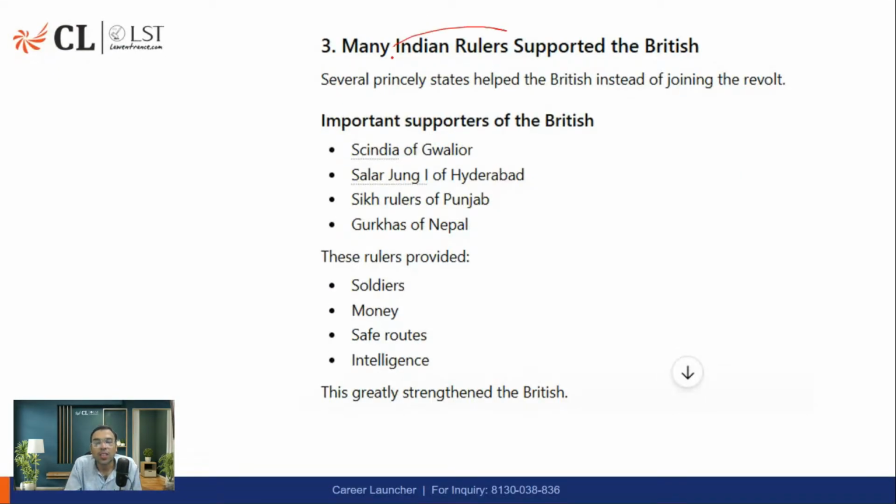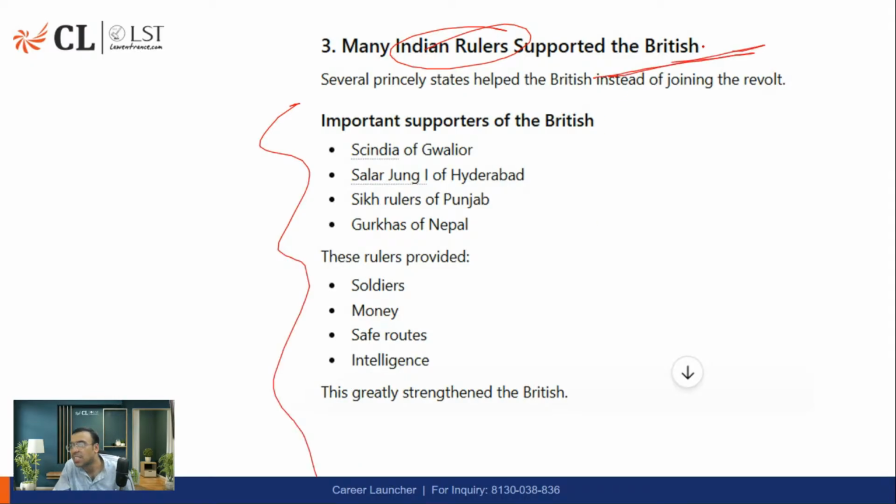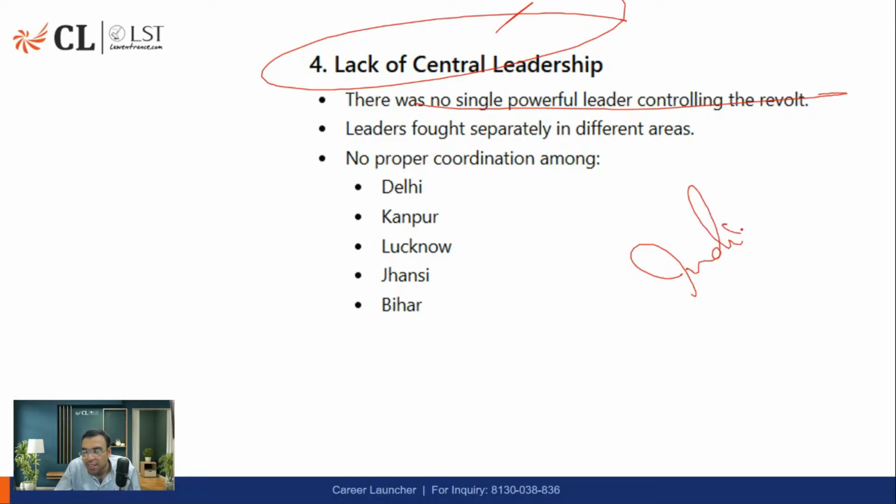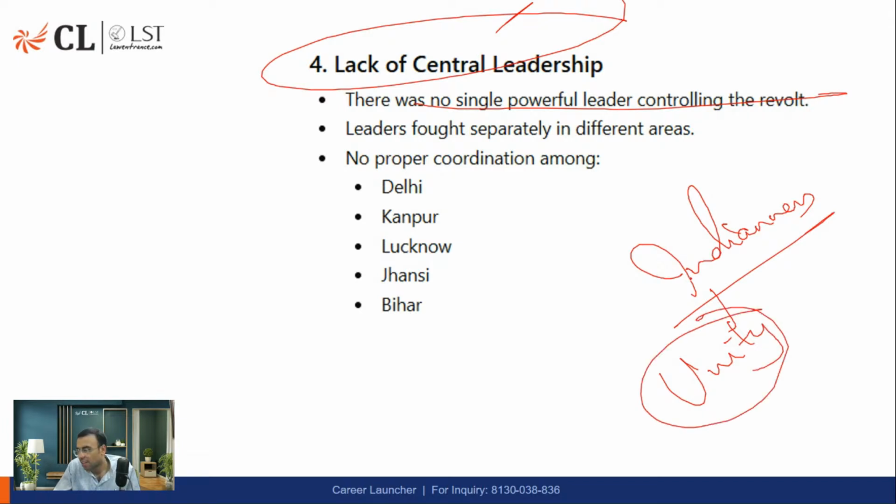Many Indian rulers जो थे actually they supported the British, or I would say they did not support the revolt of 1857. तो ऐसा भी हुआ था. Lack of central leadership, of course. There was no feeling of Indianness technically because there were princely states. So unity का concept उतना नहीं था कि united as one country. That concept was not very strong. ठीक है, तो उतना proper coordination नहीं हुआ. That was the suppression of the revolt.